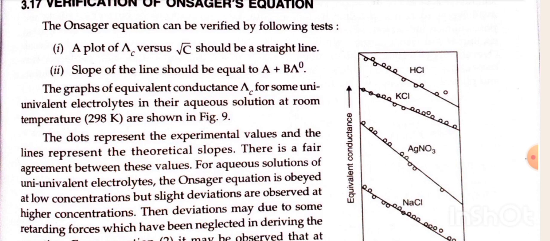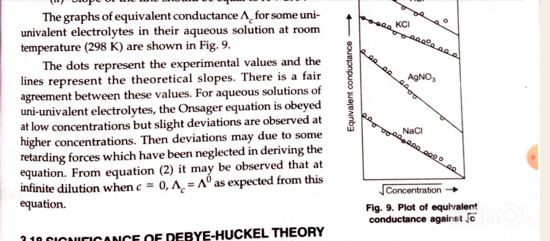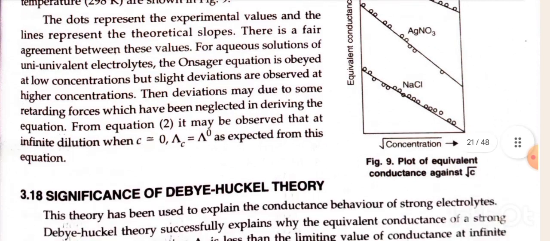There is a fair agreement between these values for aqueous solutions of uni-univalent electrolytes. The Onsager equation is obeyed at low concentration, but slight deviations are observed at high concentration. The deviation may be due to some retarding forces which have been neglected in deriving the equation. From equation 2, it may be observed that at infinite dilution, when c equals 0, lambda c equals lambda naught, as expected from this equation.